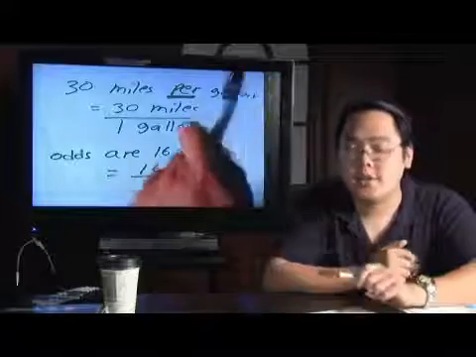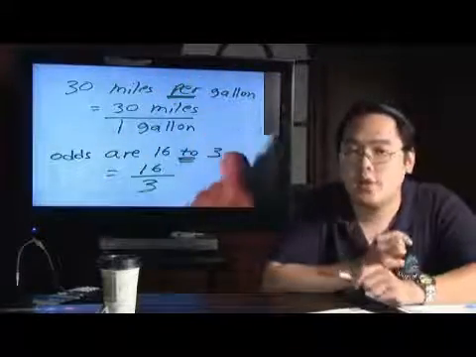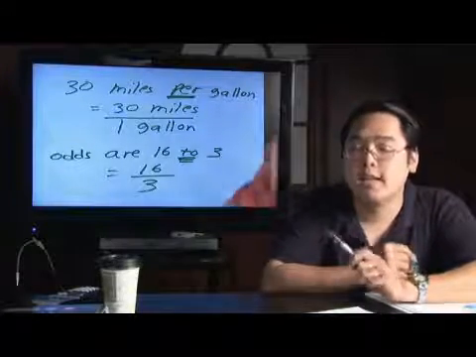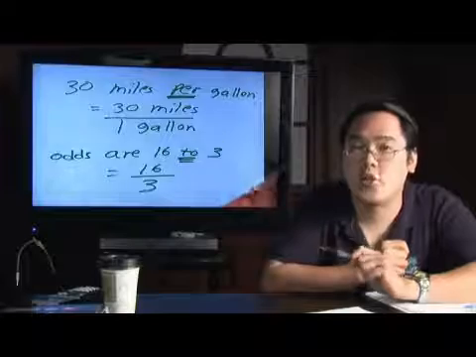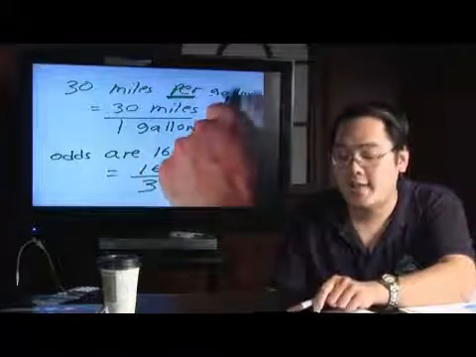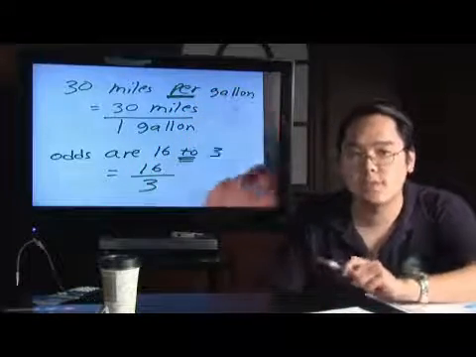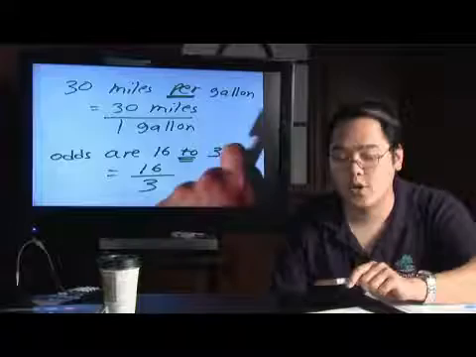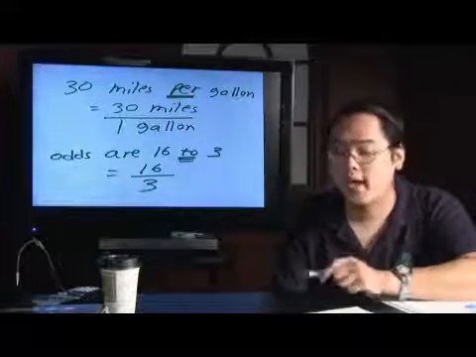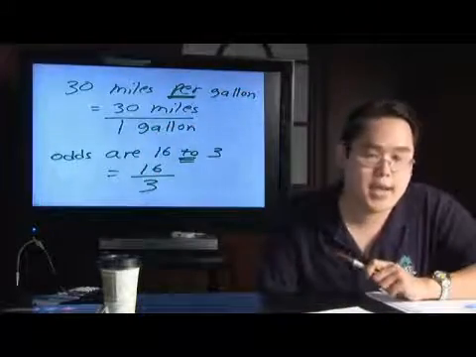Now, the emphasis here, the focus here is on the word per, because the word or numbers that are right after the word per are going to give you an indicator as to what goes on the bottom. Per gallon, the implication here is per 1 gallon. Sometimes the 1 is not written, but because the word gallon is right after the per, that tells you right away that the word gallon is going to go in the denominator. That will always be the case.